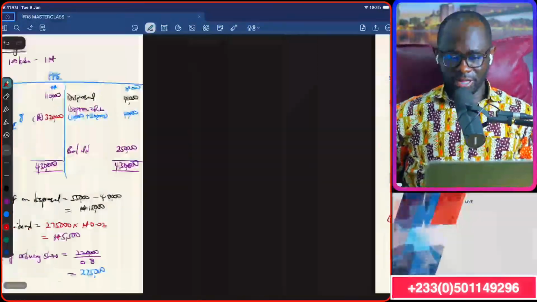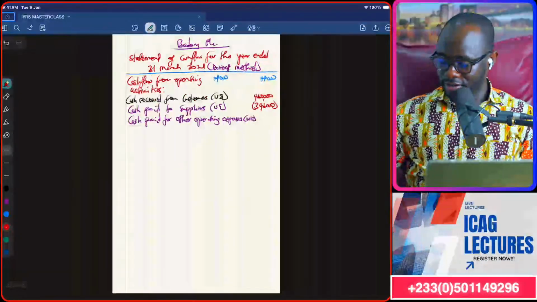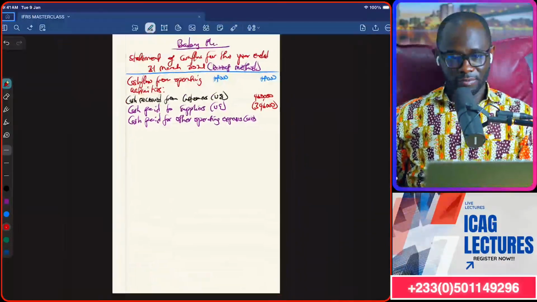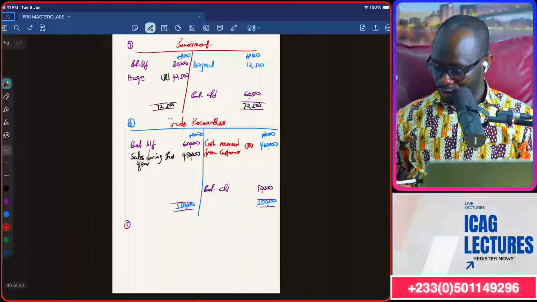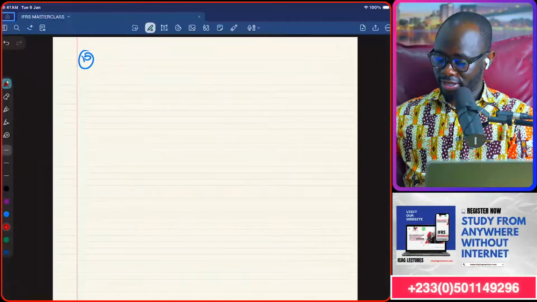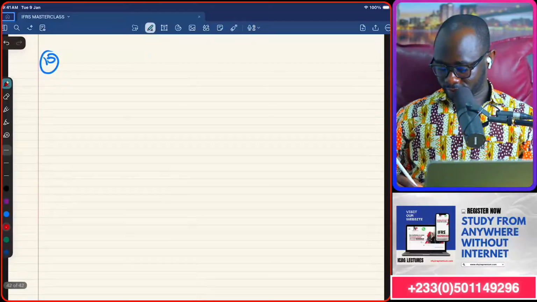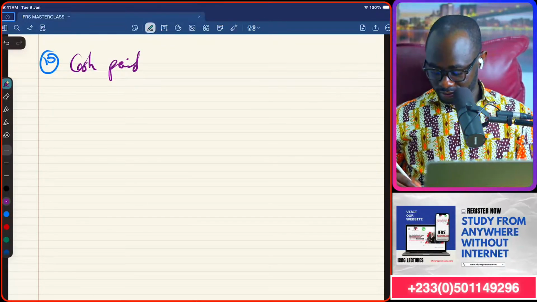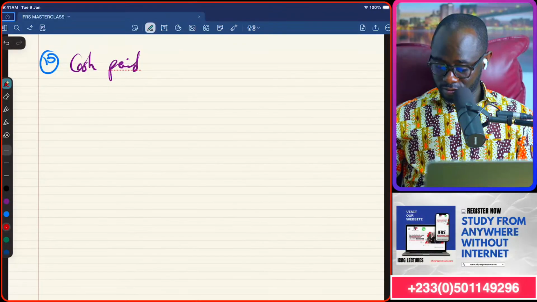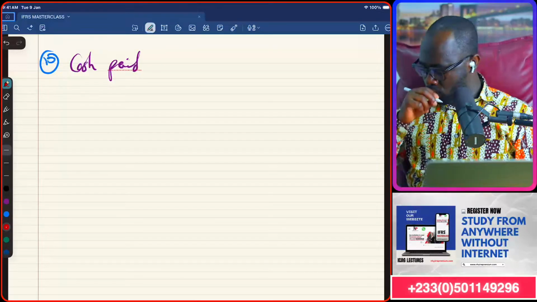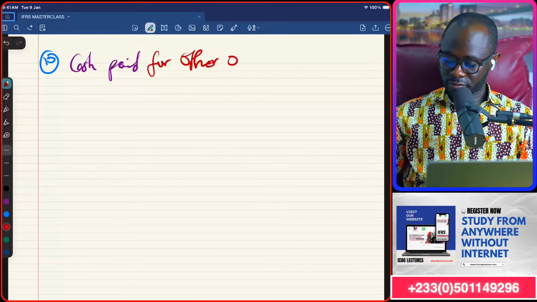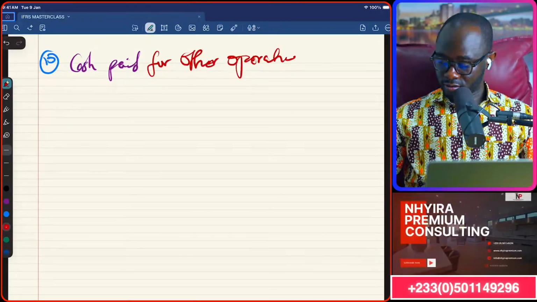So let's look at the final issue that we have to address, which is the other operating expenses, and see what we need to do. So working 4, other operating expenses.